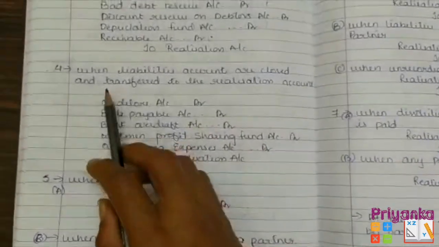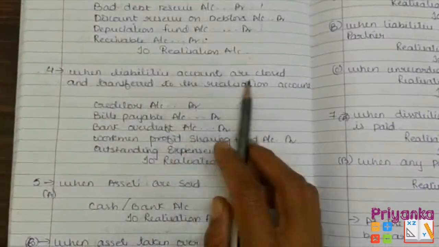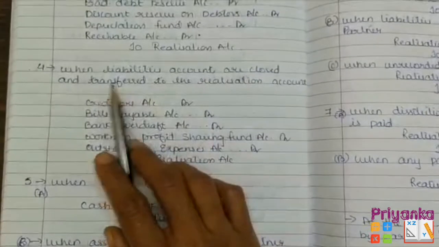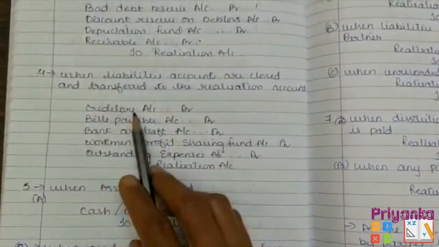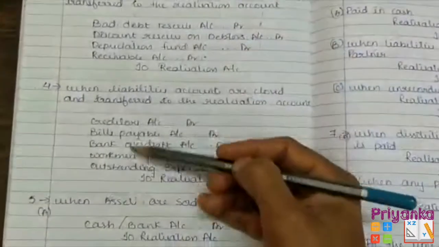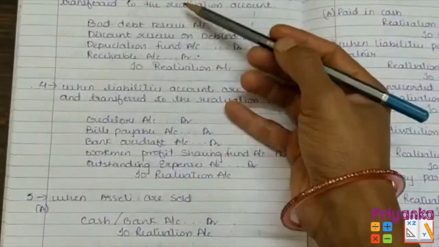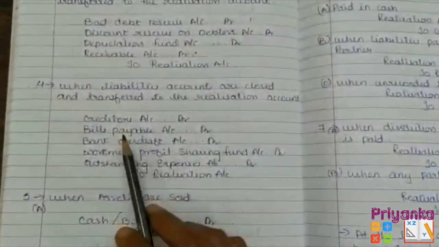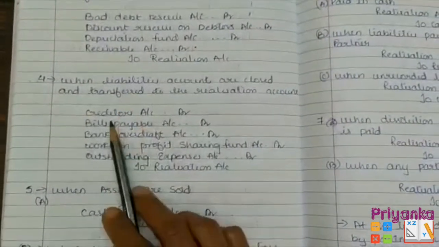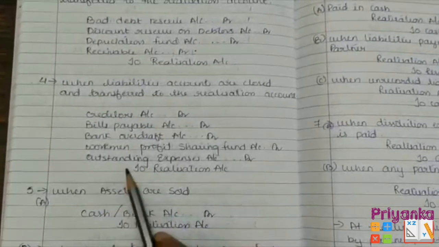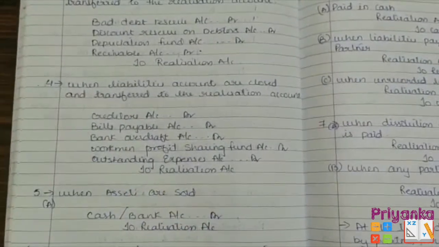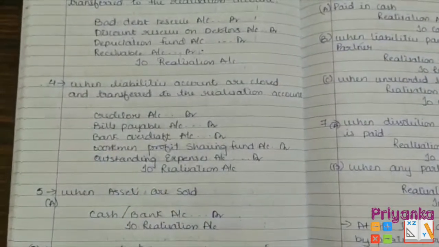be moved. Now when liability accounts are closed and transferred to the realization account. So creditor, this is all related to the debtors and it comes at the asset side. Now here I am talking about the liabilities, that is creditor, bills payable, bank overdraft, workman profit sharing fund, outstanding expense, etc. all will be debited to realization.